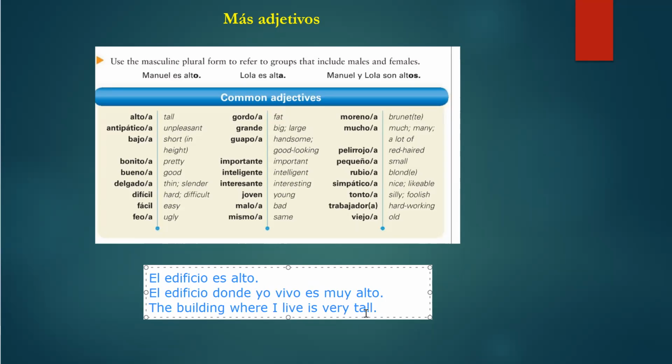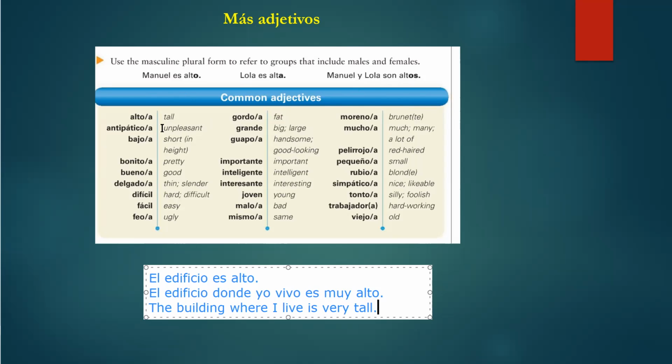Okay, so as I said, these adjectives are for people, but some of them can be used for buildings. I mean, for places. So you can see here, Manuel es alto, so Manuel is tall. Lola es alta, again, feminine. Lola is tall. And then Manuel y Lola son altos. Can you remember that when we have a mixed group, Spanish uses the masculine to refer to the two of them? So Manuel y Lola son altos.